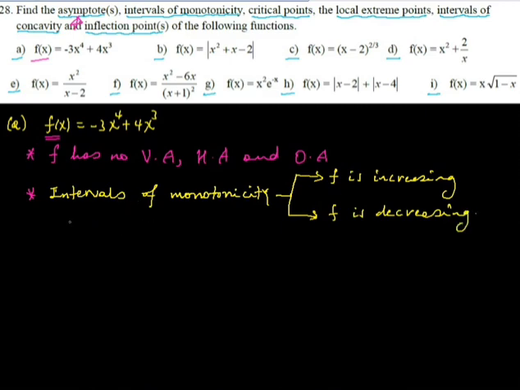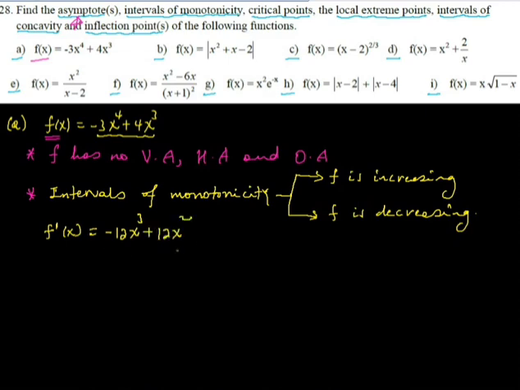So how do we find the intervals of monotonicity? First, we take the derivative of the function. Our function is minus 3x to the power of 4 plus 4x cubed, so its derivative becomes minus 12x cubed plus 12x squared.